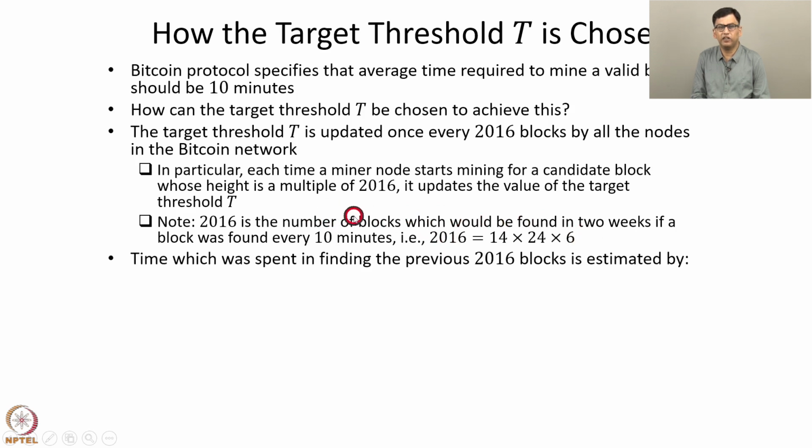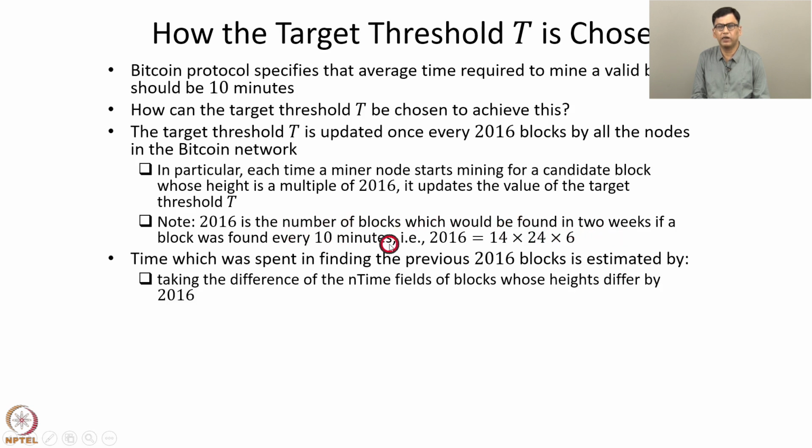The time which was spent in finding the previous 2016 blocks is estimated by taking the difference of the end-time fields of the blocks whose heights differ by 2016. So we can consider the end-time field in the latest block and the block which is 2016 blocks previously. We can take the difference of the end-time fields in these blocks, and thereby we can obtain the time which was spent in finding the previous 2016 blocks.